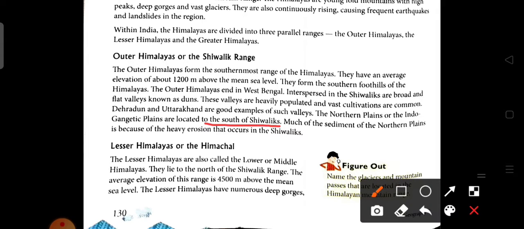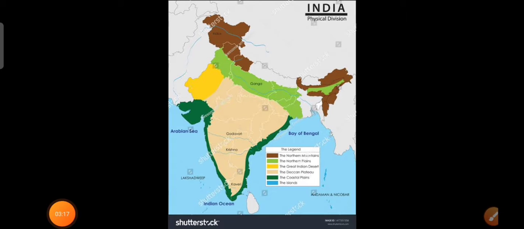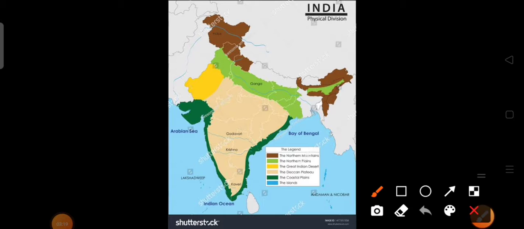In the picture as we saw before, the Himalayas are present here, and to the southern part of the Himalaya lies the Gangetic plain.